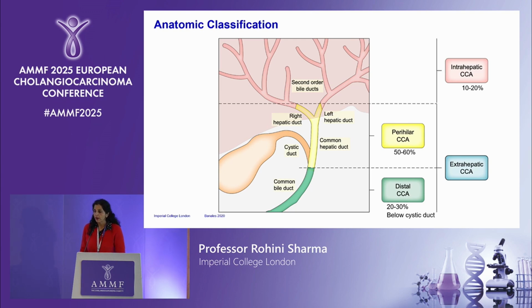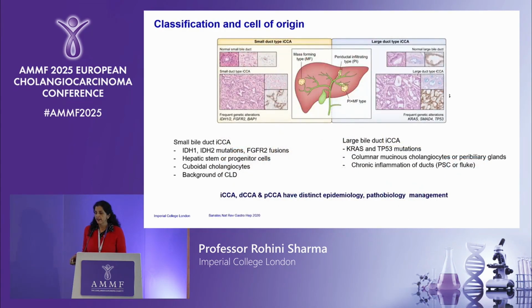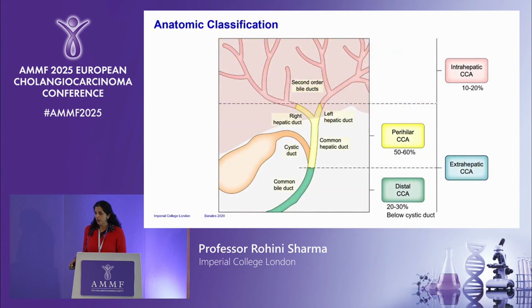So the first group are the intrahepatic cholangiocarcinomas, and they start above the second-order bile ducts and the small bile ductules up here. We then have the perihilar cholangiocarcinomas, and they start in the common hepatic duct involving either the right or the left hepatic duct. And the distal cholangiocarcinomas start below the cystic duct.